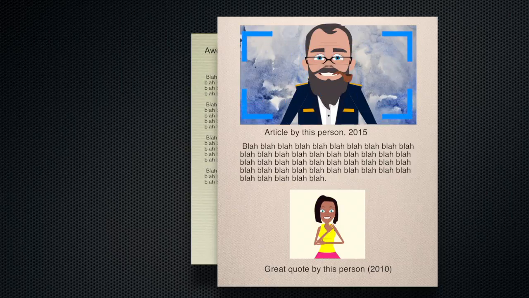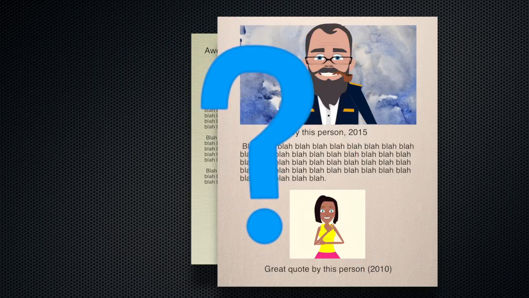The author whose paper you read? Or the person that they cited? Which year do you use? And what do you put on the reference page?